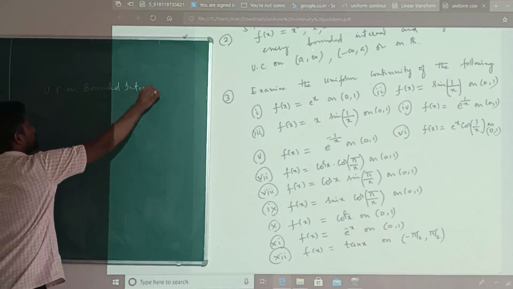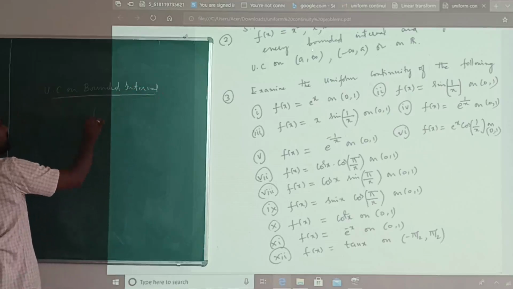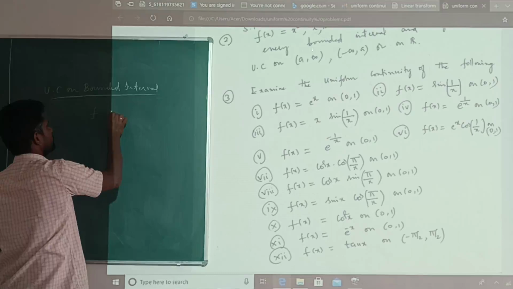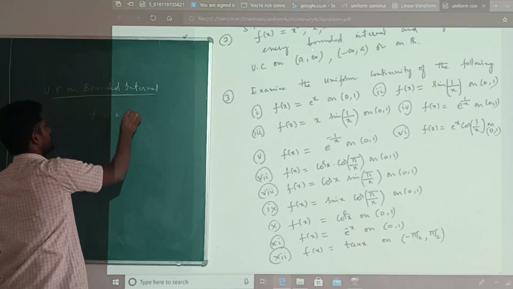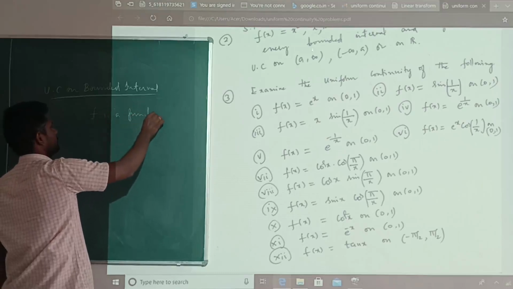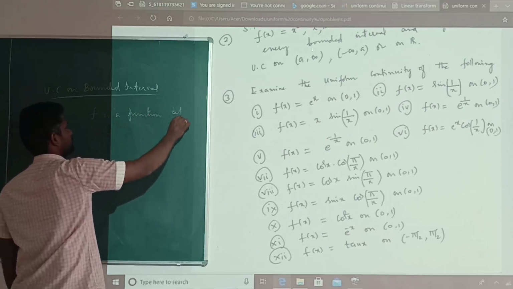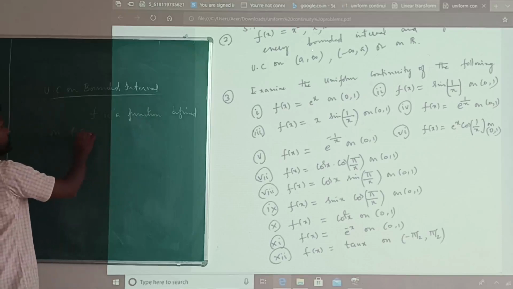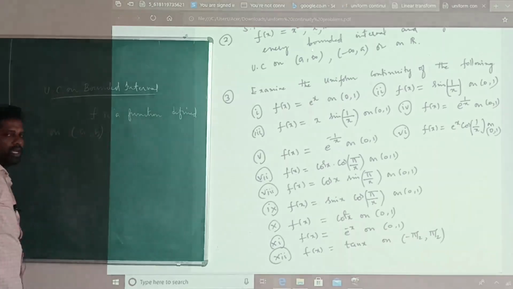The result is, we already discussed this, uniform continuity on bounded intervals. What else does it say? f is a function defined on a finite interval. Let us assume that interval is a, b, where a and b are finite.